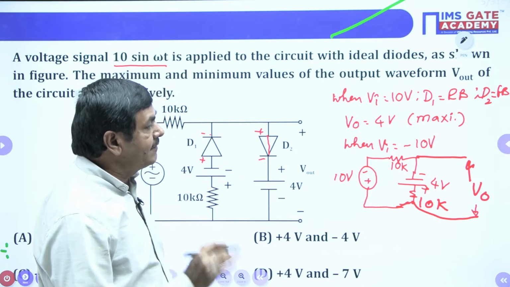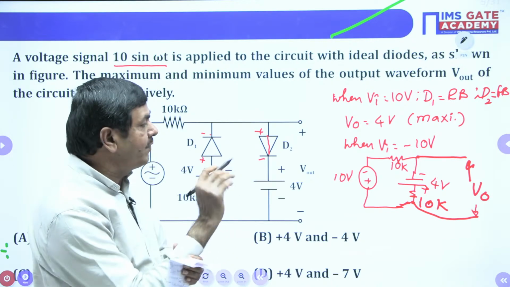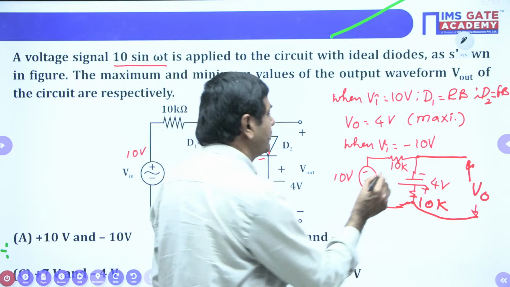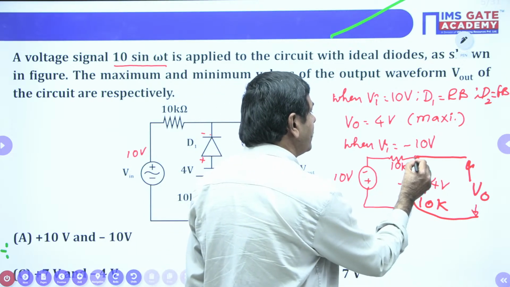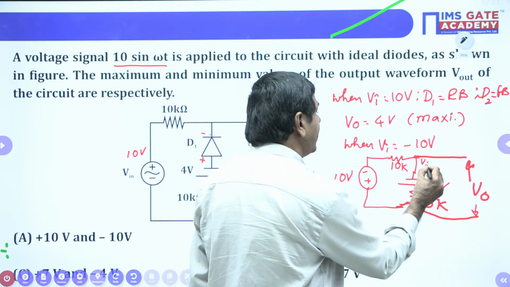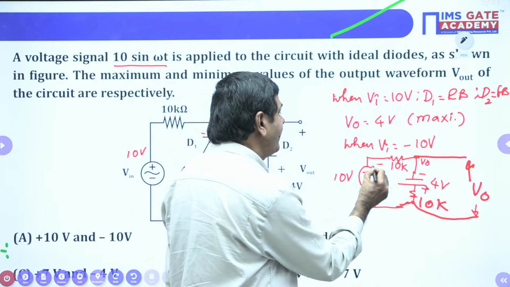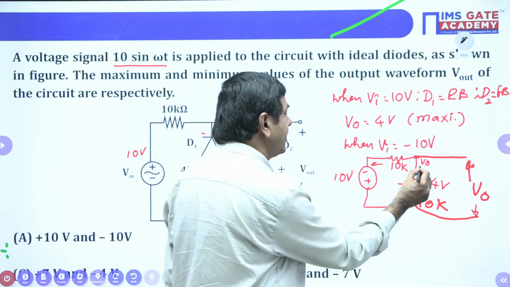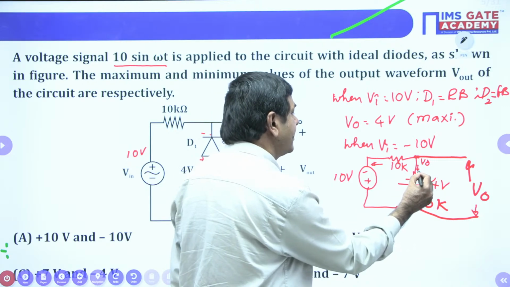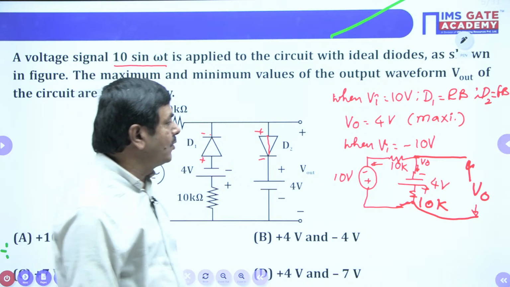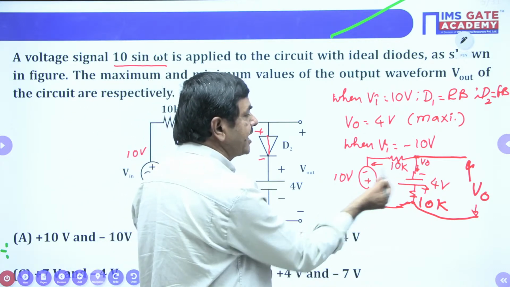In this case, I wish to find the V0 value. How can we find V0? By using nodal analysis. Suppose I select this node, whose voltage is V0 only. Applying nodal analysis, taking currents away from the node, the sum of all the currents equals 0. What current will flow across 10K?